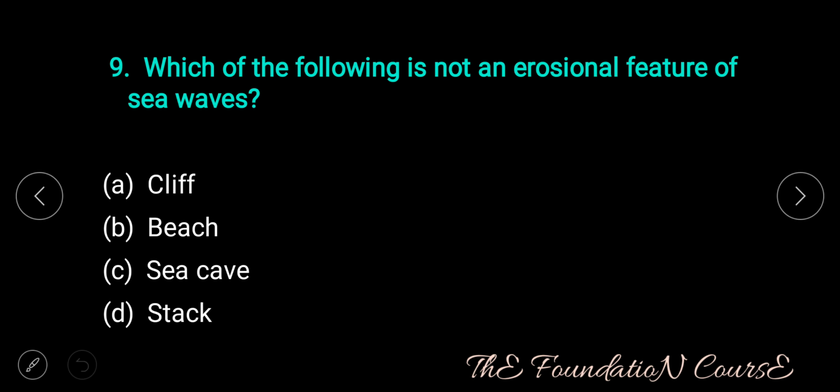Question number 9. Which of the following is not an erosional feature of sea waves? Option A, cliff. Option B, beach. Option C, sea cave. Option D, stack.